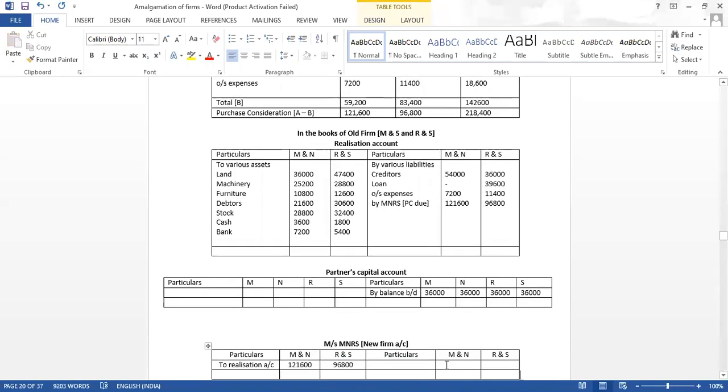Done. So now close the realization account. Close the realization account, everyone. Let us close the realization account. How much are we getting? 182,800.